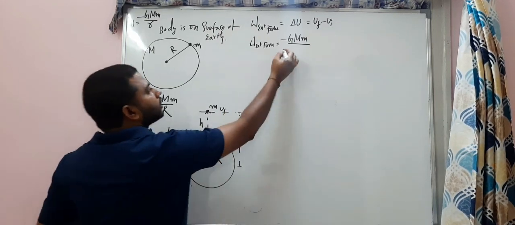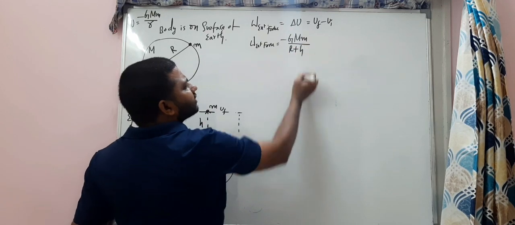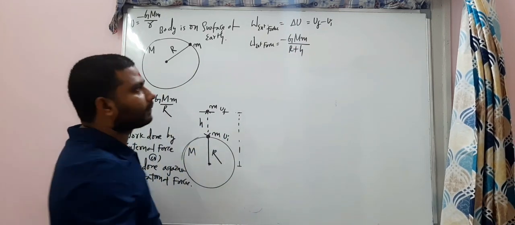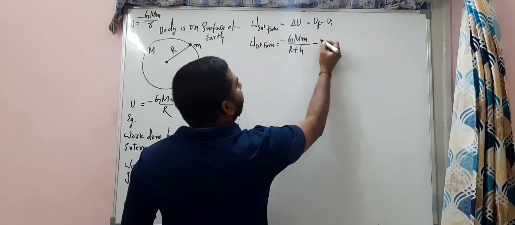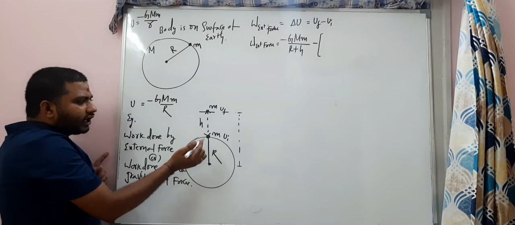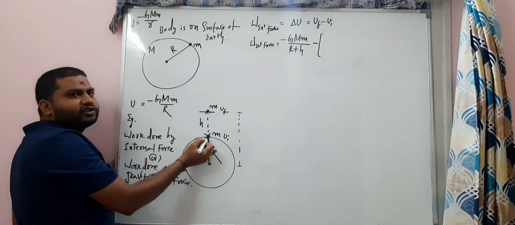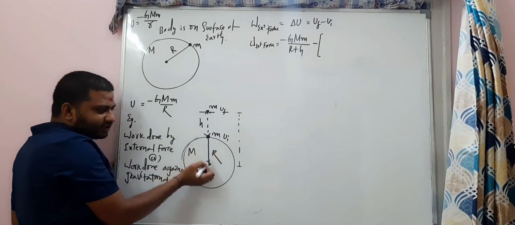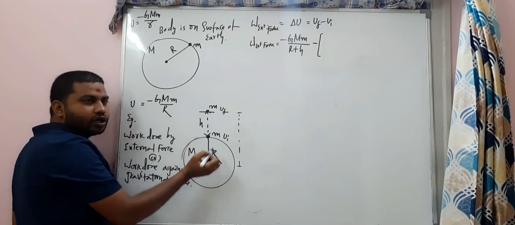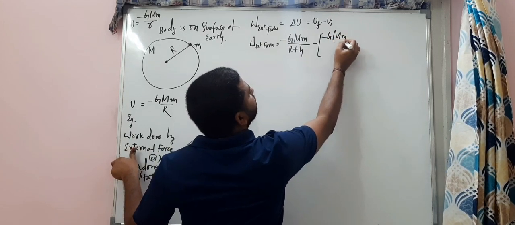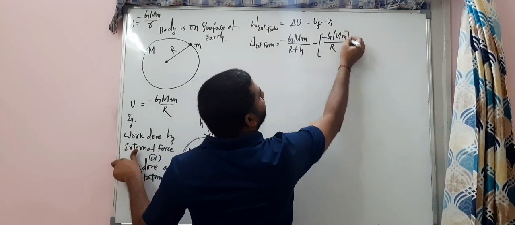Understand? So that's the final potential energy. Minus initial potential energy, how much is it here? Initial potential energy means the body is on the surface of the earth. When the body is on the surface of the earth, the distance between them is capital R. So now I can write that as minus G capital M small m by R.